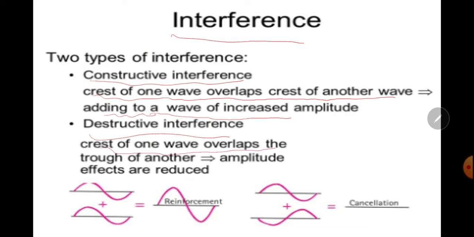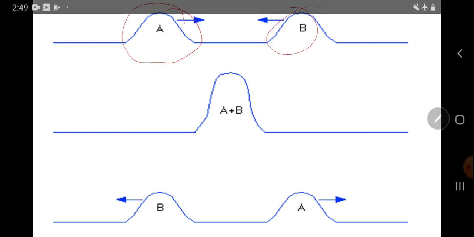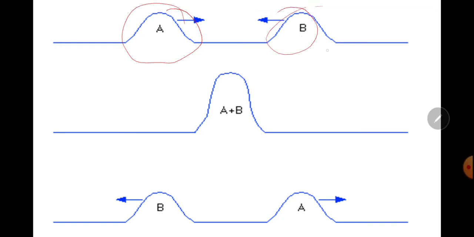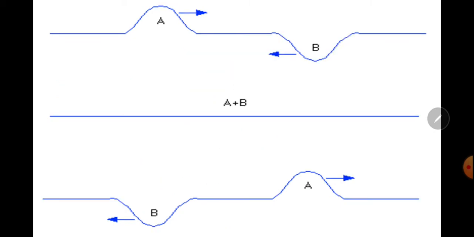Destructively, crest of one wave overlaps with the trough of another wave. Amplitude is reduced. This is one wave, this is the other wave. These two waves will interact destructively. Now, this is wave A, this is wave B. Here the amplitude decreases because they interfere destructively. After this, both wave A and wave B will reproduce themselves.